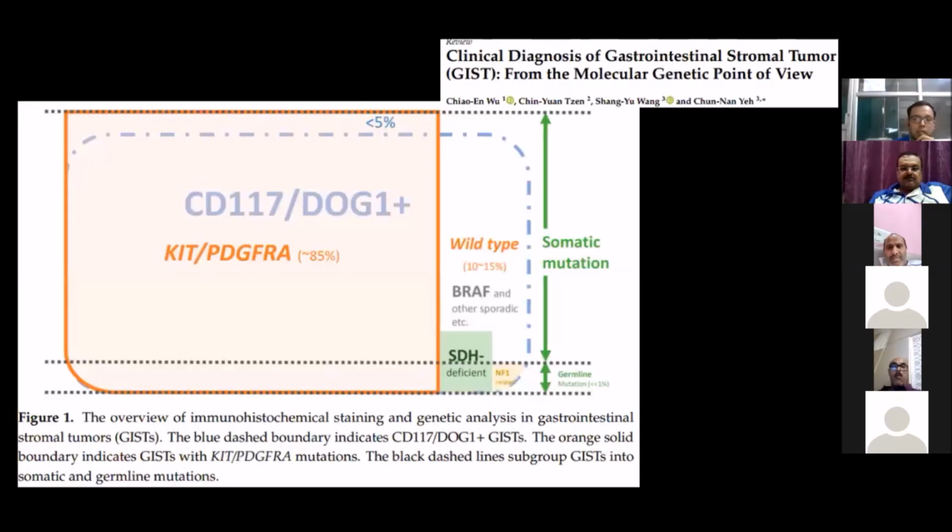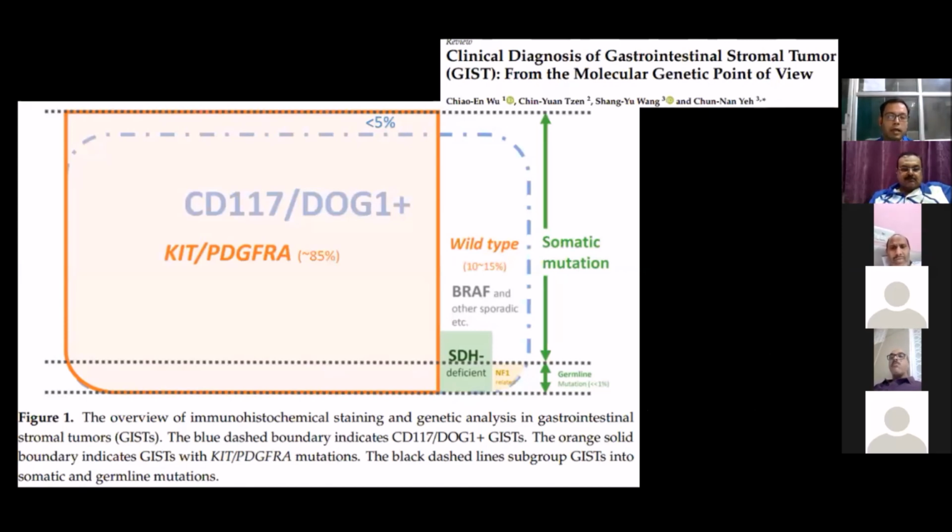Now, if we go to this picture, clinical diagnosis of gastrointestinal GIST, from the molecular genetic point of view, I will be spending some time to make clear what these molecular parameters are. As we can see, CD117 or c-KIT and DOG1 are diagnostic of GIST. These are the receptors which are identified with immunohistochemistry.